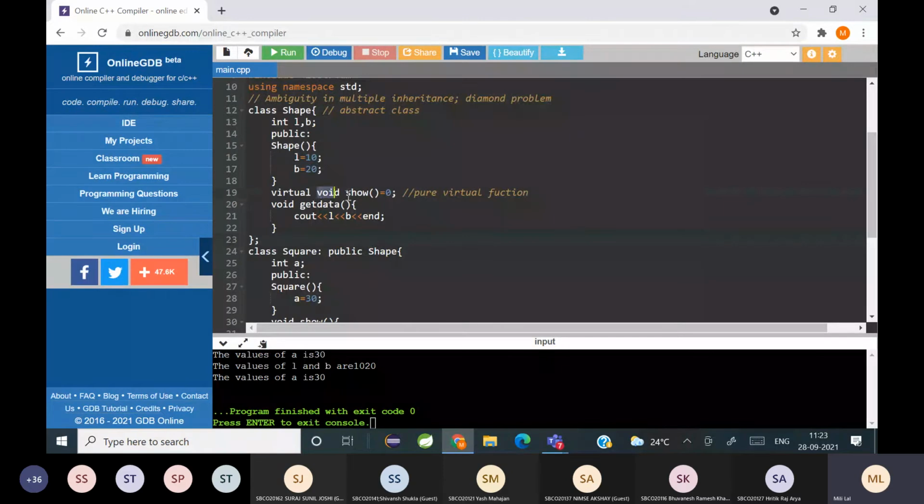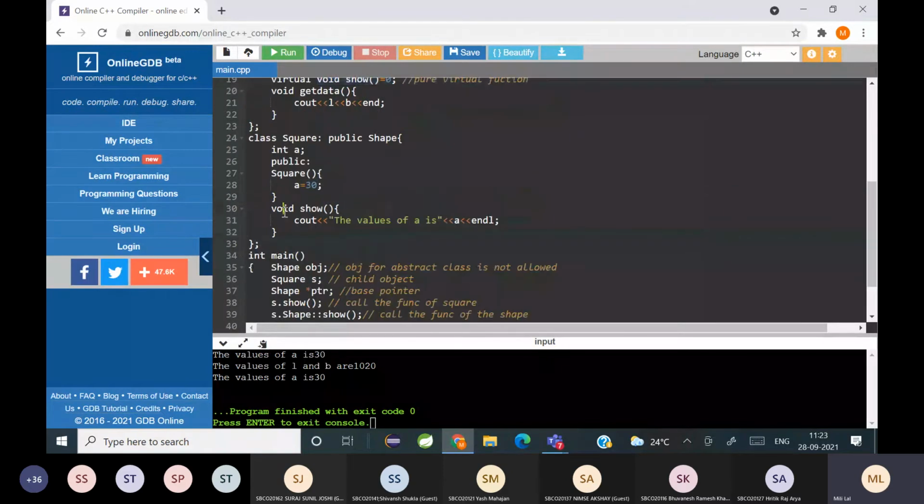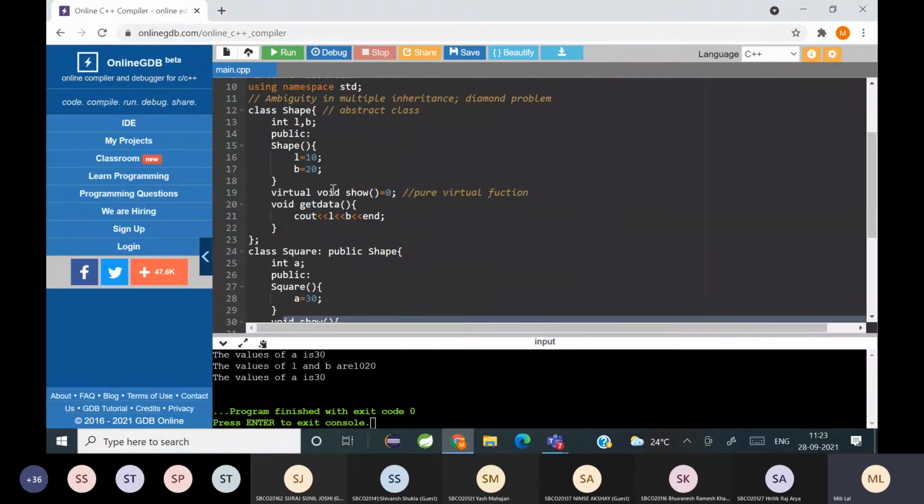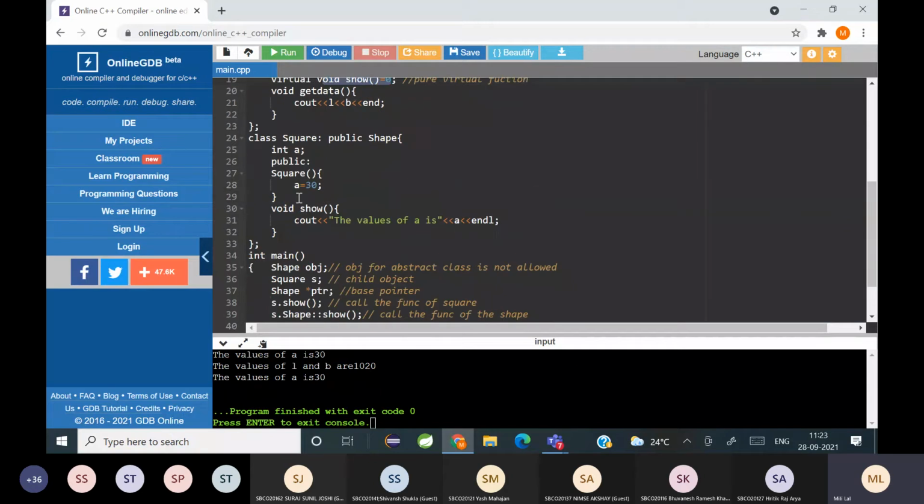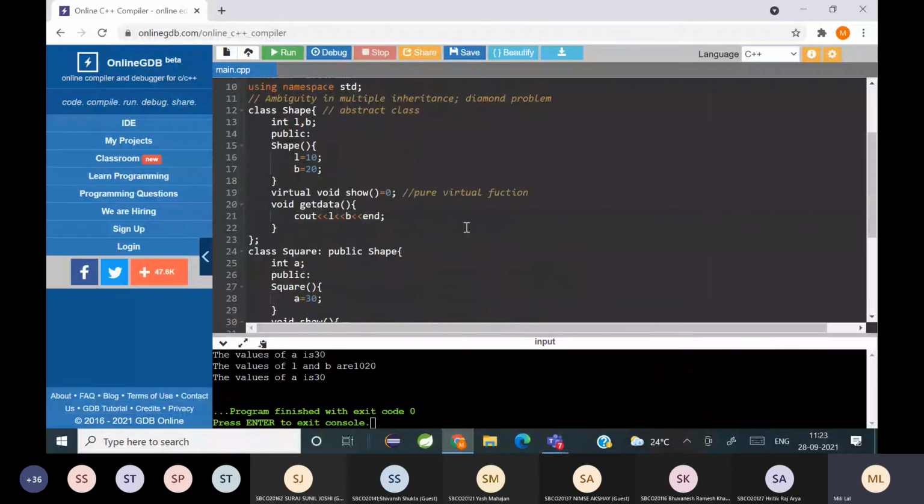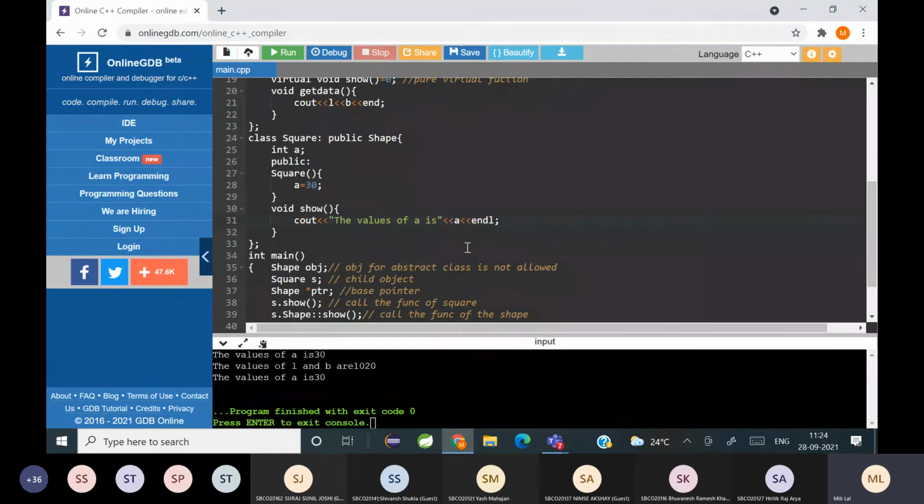And where will this function be defined? The function will be defined in its child class. Okay, you can see show is defined in the class square, which is a child class of shape. That means the definition of the pure virtual function will be available in the child class.